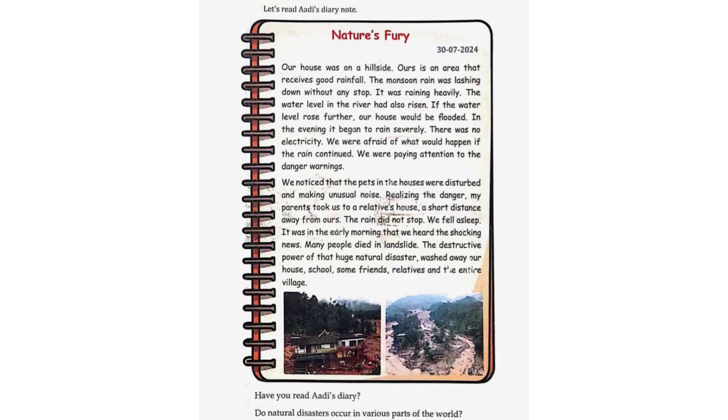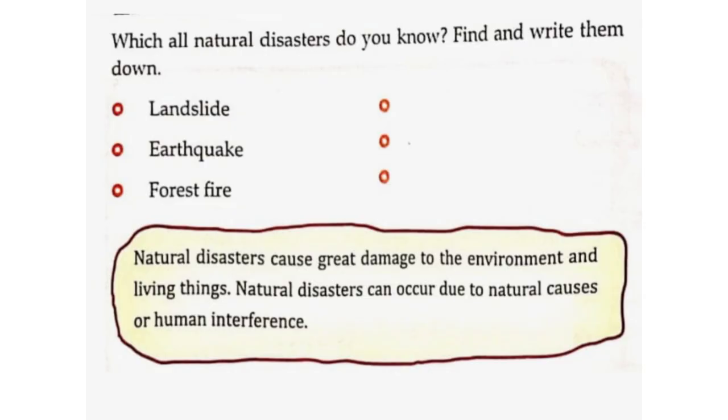Have you read Adi's diary? Yes. Do natural disasters occur in various parts of the world? Yes. Which all natural disasters do you know? Find and write them down. Landslide, earthquake, forest fire, floods, cyclones, droughts. Natural disasters cause great damage to the environment and living things. Natural disasters can occur due to natural causes or human interference.